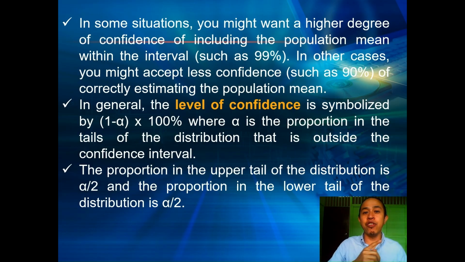We are assuming a normal distribution, so that 5% will be divided in half: half to the upper tail and half to the lower tail. So for example, if you have a critical value of 5% or a sampling error of 5%, 2.5% will be on the upper tail and 2.5% on the lower tail.